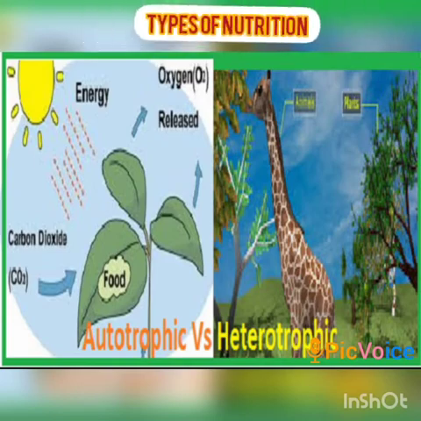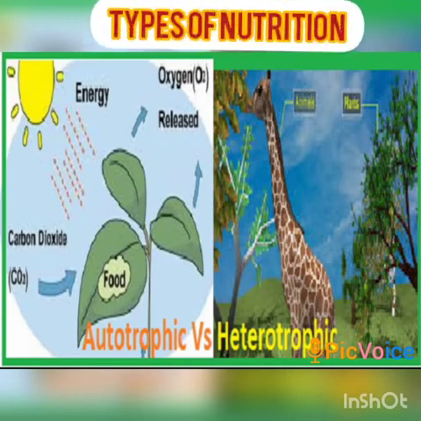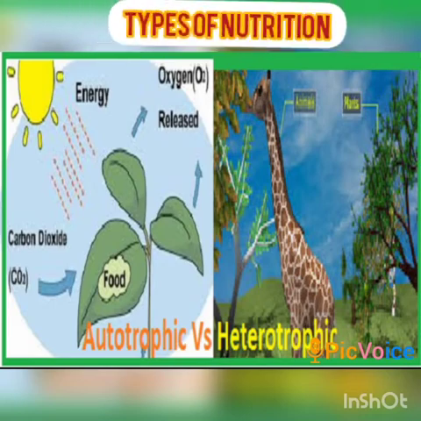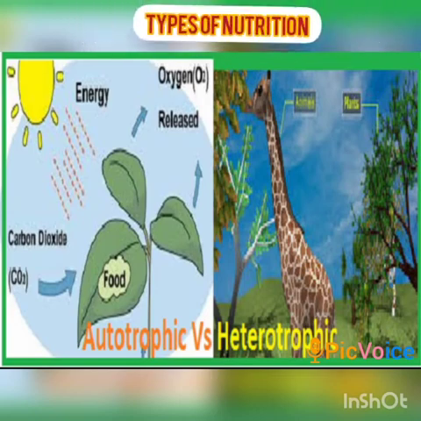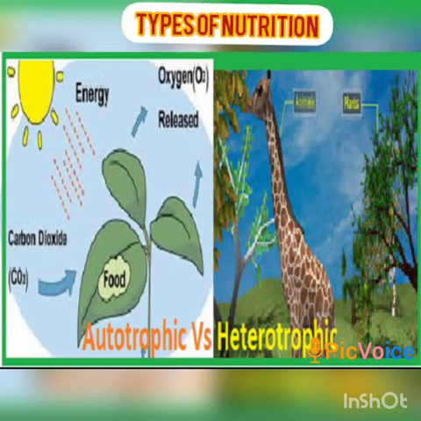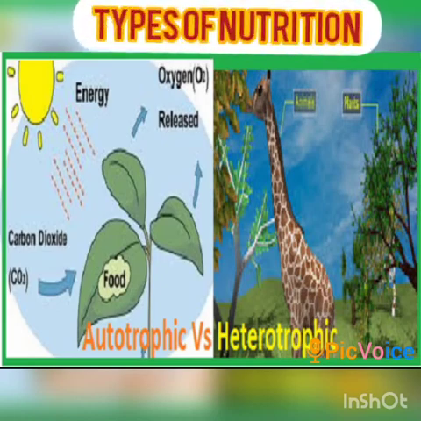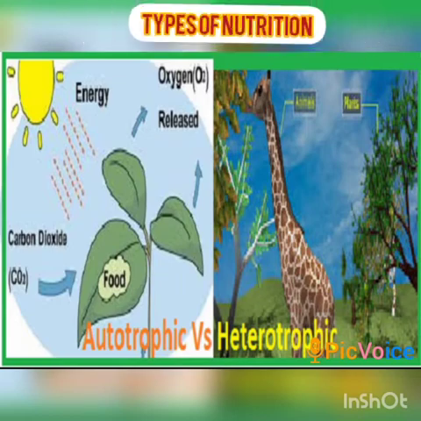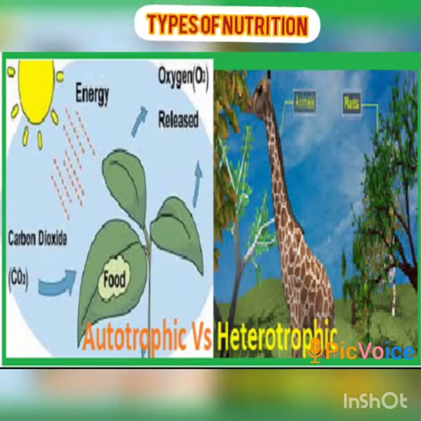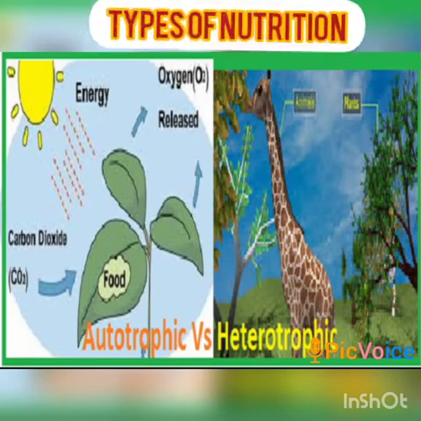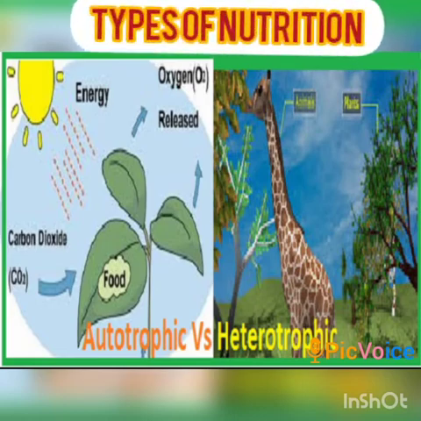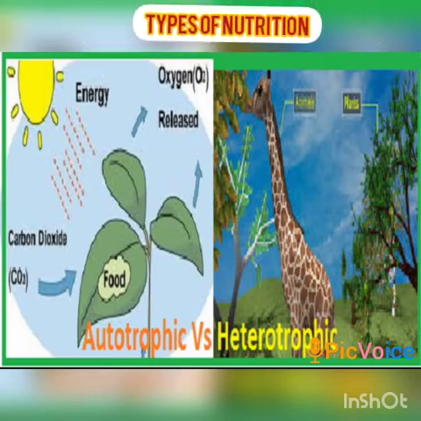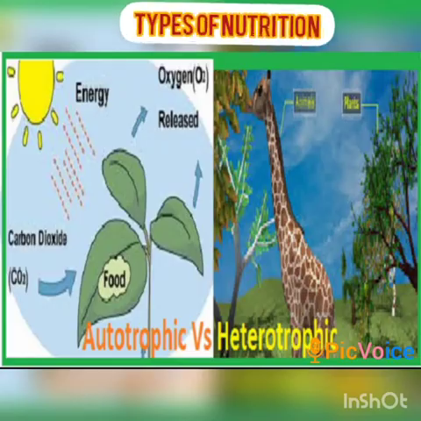Heterotrophs have enzymes in their body. What are enzymes? Enzymes are biological catalysts. They speed up the rate of reaction. So these heterotrophs use enzymes for the process of nutrition. Thus, the heterotroph's survival depends directly or indirectly on autotrophs. These heterotrophic organisms include animals and fungi.